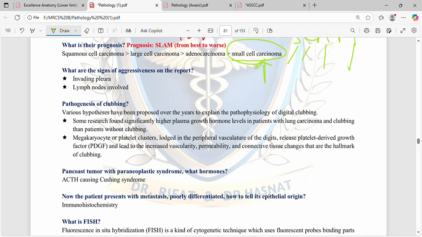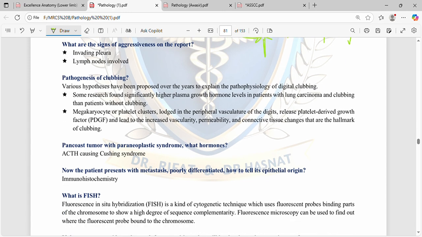Pathogenesis of clubbing. Various hypotheses have been proposed over the years to explain the physiology of digital clubbing. Some research found significantly higher plasma growth hormone levels in patients with lung carcinoma and clubbing than in patients without clubbing. Megakaryocyte or platelet clusters lodge in the peripheral vasculature of the digits, release platelet-derived growth factor, and lead to increased vascularity, permeability, and connective tissue changes that are a hallmark of clubbing. So clubbing occurs because of these increased growth hormones.